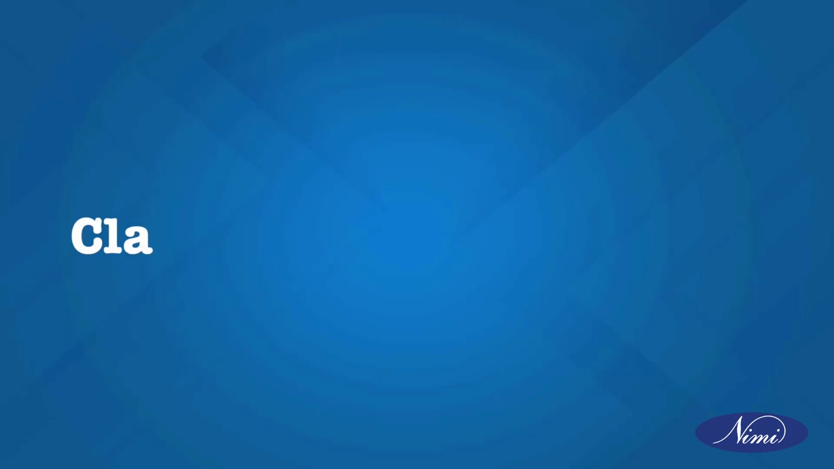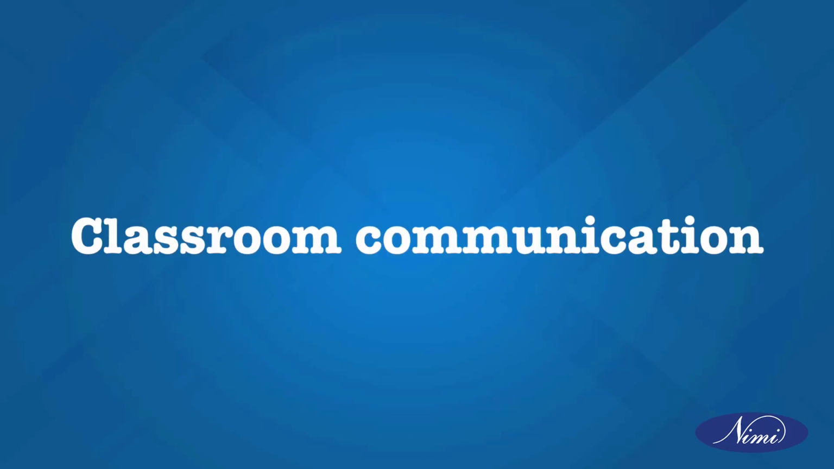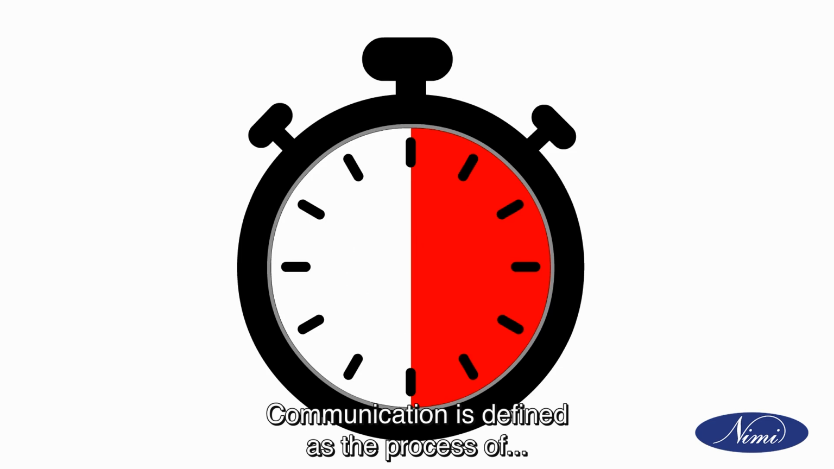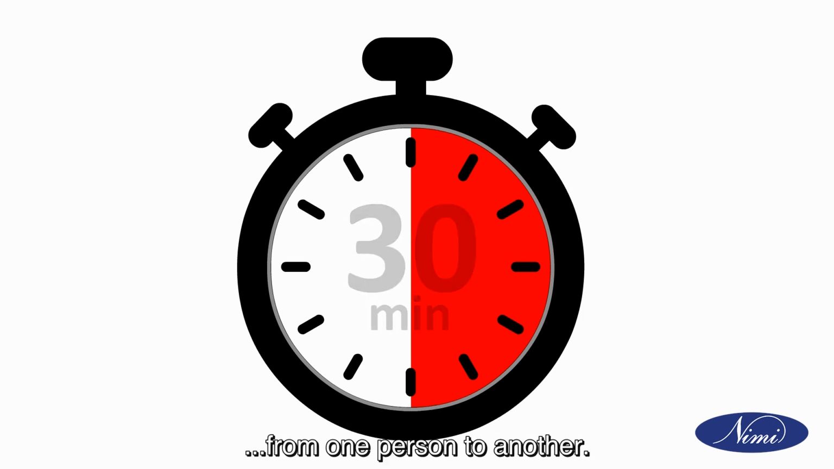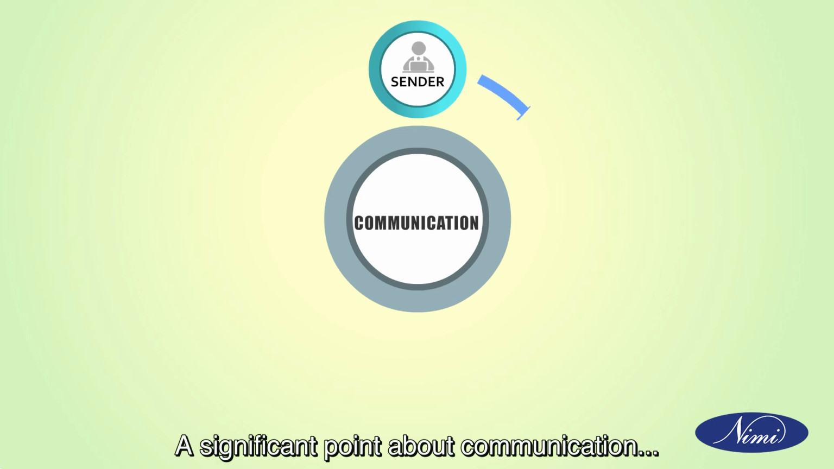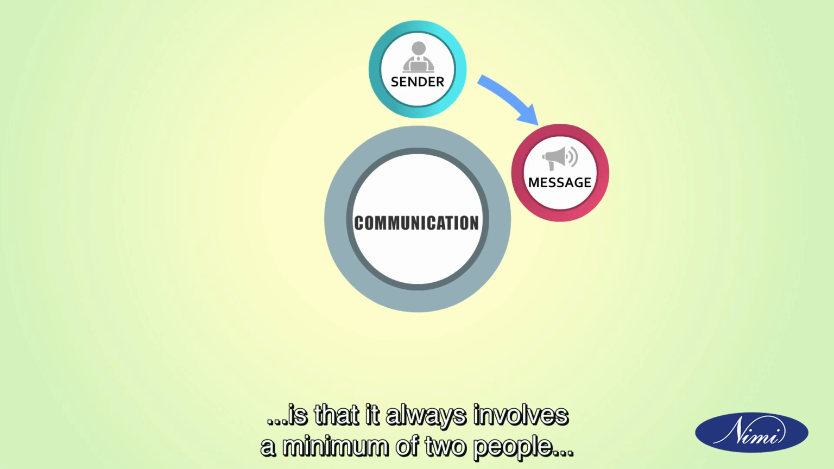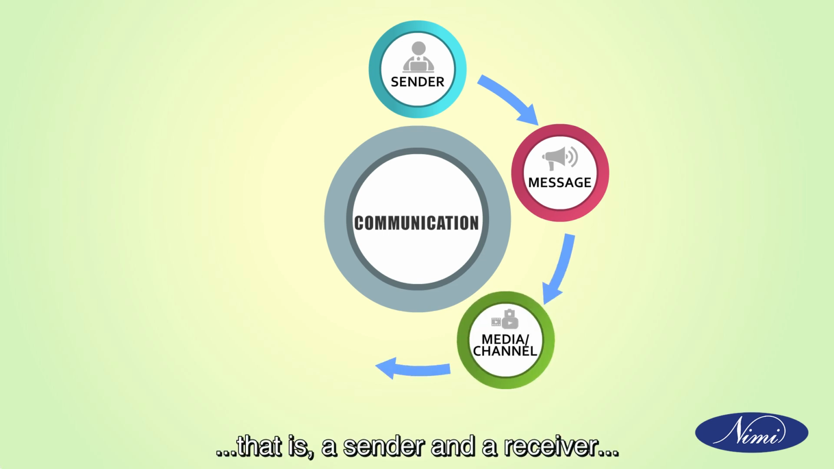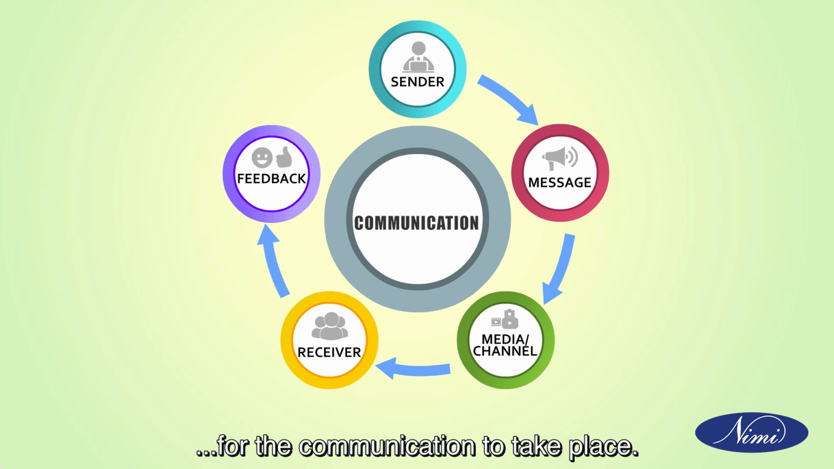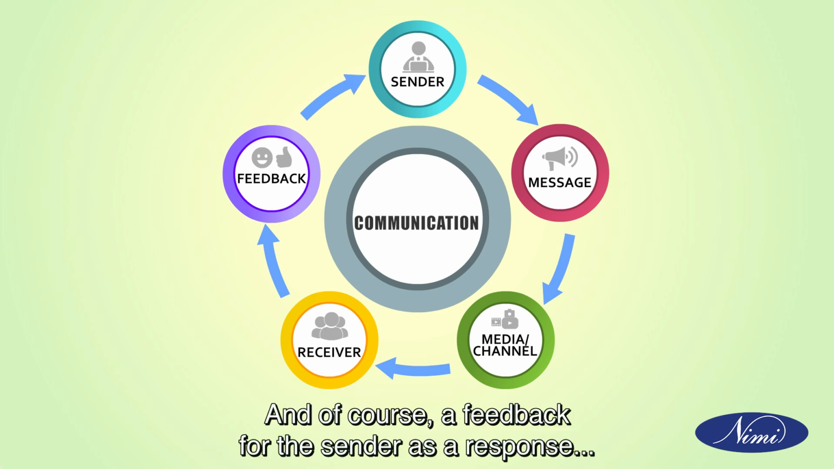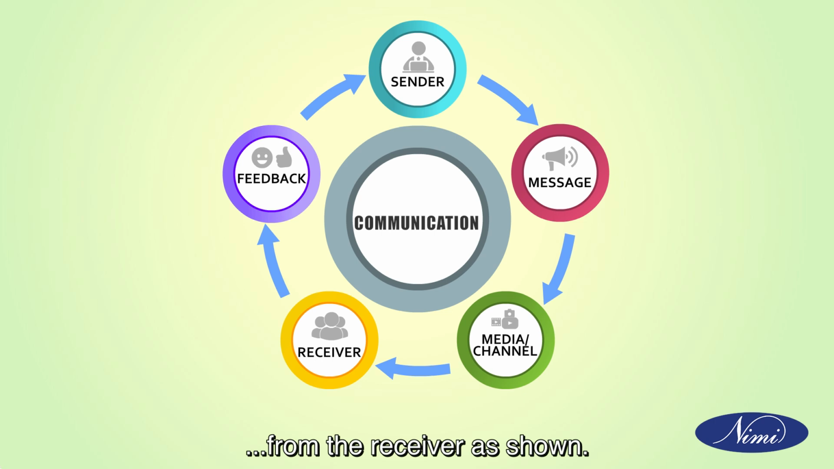Let's start. Classroom communication. Communication is defined as the process of sending and receiving understandable information from one person to another. A significant point about communication is that it always involves a minimum of 2 people, that is, a sender and a receiver, a message, a medium or channel for the communication to take place, and of course, a feedback for the sender as a response from the receiver as shown.